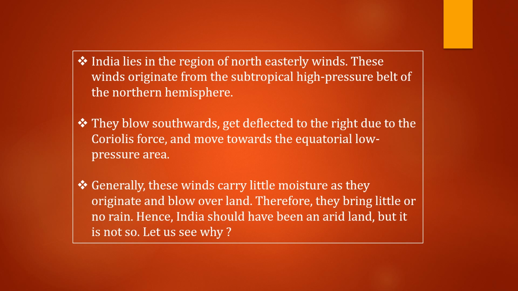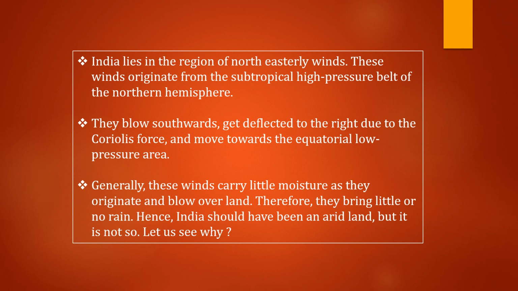But if you go to the equator, it is receiving maximum sunlight. That's why it is having low pressure, and the air from the low pressure is warm, and the air from high pressure is cold. These easterly winds blow southwards, get deflected to the right due to the Coriolis force and move towards the equatorial low pressure area. Generally, these winds carry little moisture as they originate and blow over land. Therefore, they bring little or no rain.